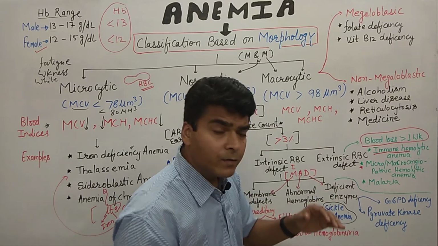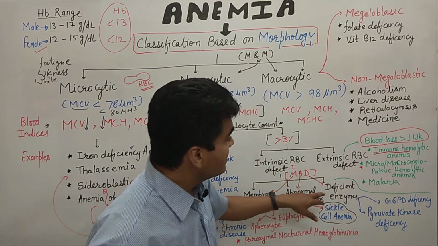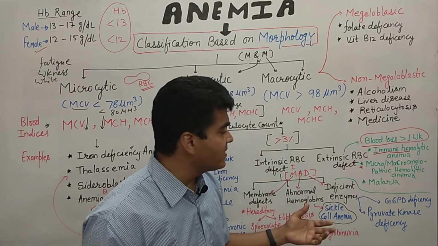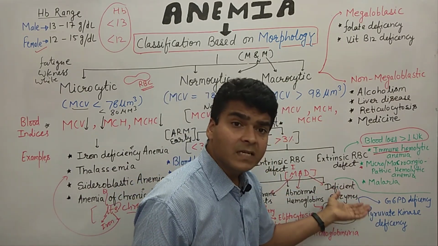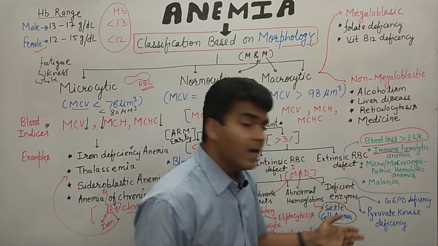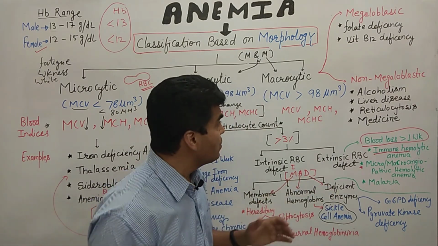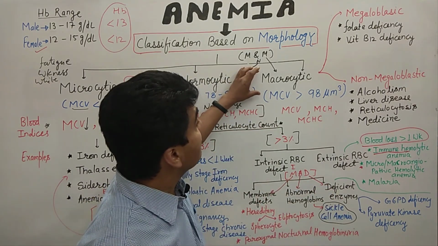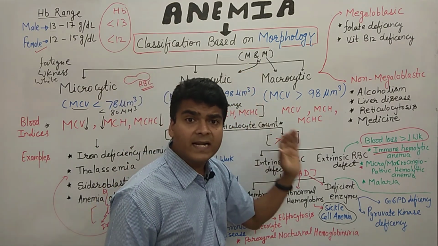And I forgot to tell you about the deficient enzymes in the intrinsic RBC defect. What are the deficient enzyme defects? The first one is G6PD deficiency and the second one is pyruvate kinase deficiency. I will discuss all of these disorders separately in separate lectures. Then we can move on to macrocytic anemia.